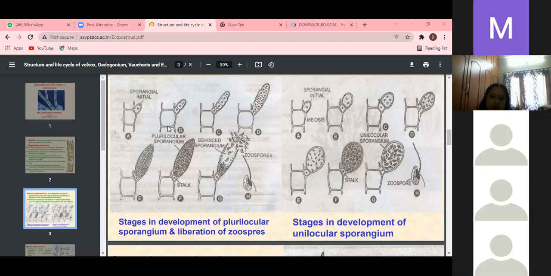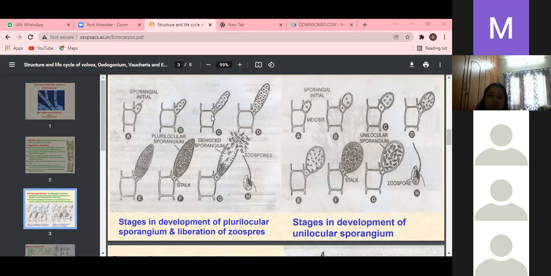These are elongated, cone-like structures. The same bracelet is there, and in that the sporangial initial cell undergoes division to form the cone-like multicellular structure, as in pictures B and C, born on a diploid or asexual plant. What is the meaning of asexual plant? That is a sporophytic plant.